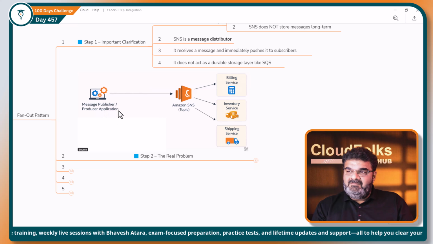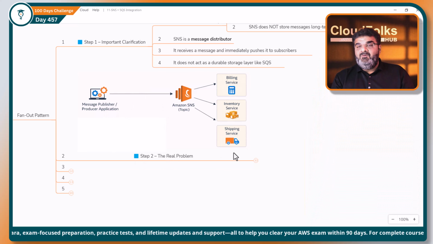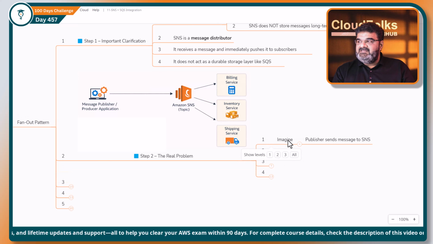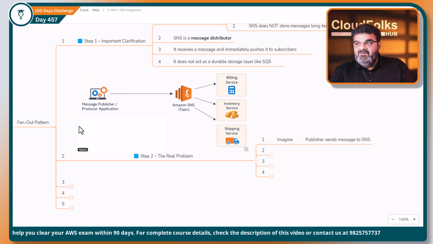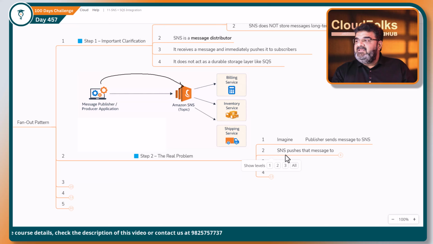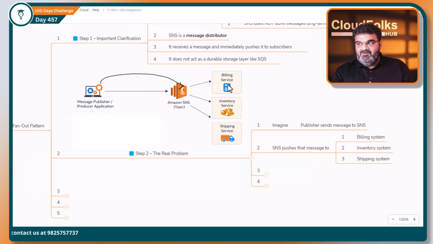Now, I have this one scenario and this is actually the problem. Now, what are the problems? We are going to discuss this. So let's understand this. Imagine a publisher sends a message to SNS. Here we have a publisher who is actually sending a message to SNS. SNS pushes these messages to the billing system, inventory system and shipping system. Look at this. It is immediately sending this message to all the multiple systems.